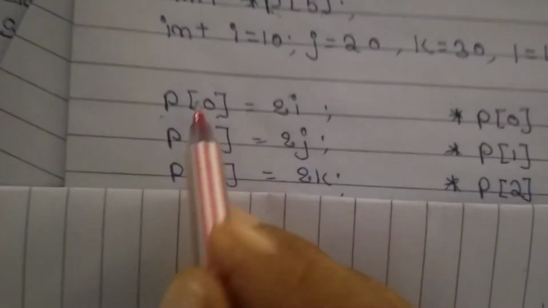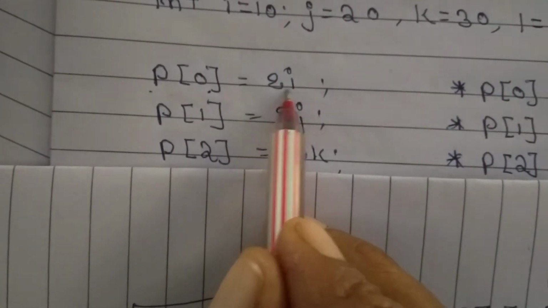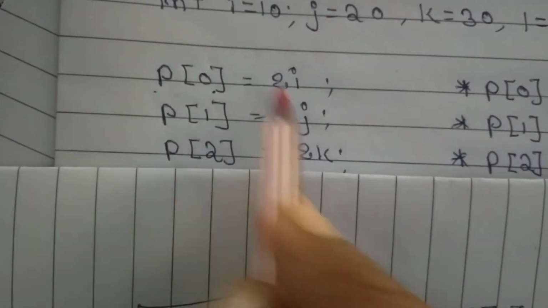Now, P of 0, what is there? 10 is there. P of 1, 20 is there. P of 2, 30 is there and so on. P of 0 is ampersand of I. Ampersand means address. I is a memory location, and its address is in P of 0.